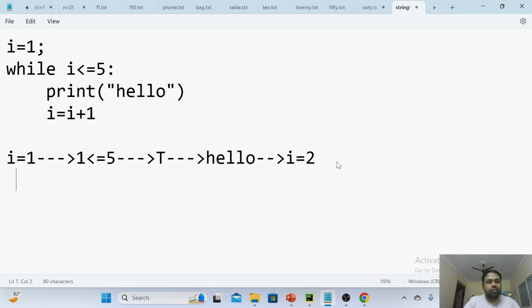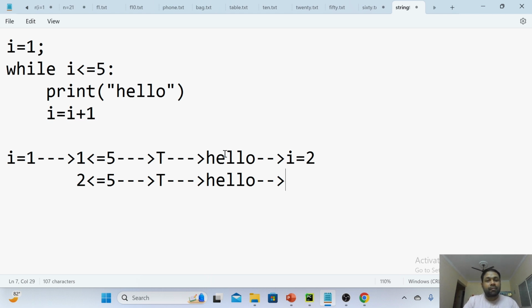Now after 2, again the condition check. One point you need to remember: this initialization part, the starting part, will run for only one time. And the loop will be between condition, statement and increment or decrement. Now I am coming to this flow. 2 is less than or equal to 5. This is true. As this is true, what is the message you are asking to print? Hello. Now hello gets printed, and after that I equals I plus 1, which is nothing but incrementing your